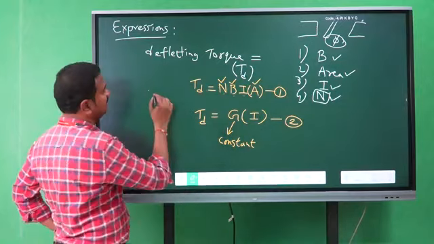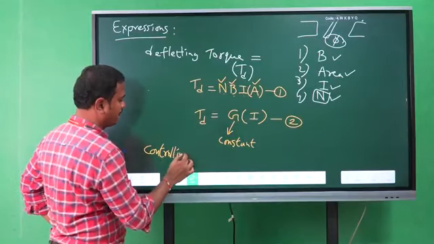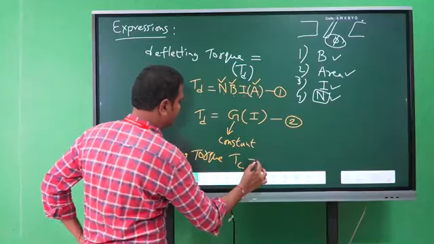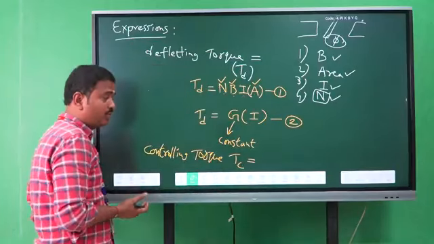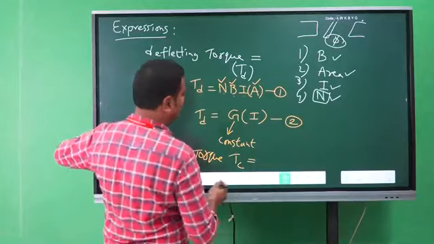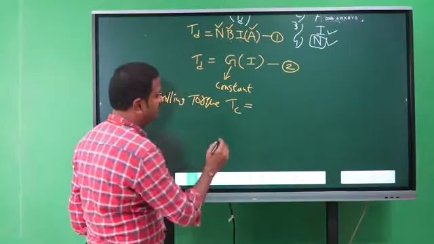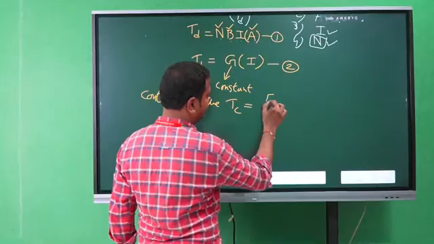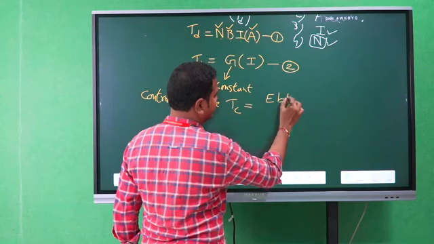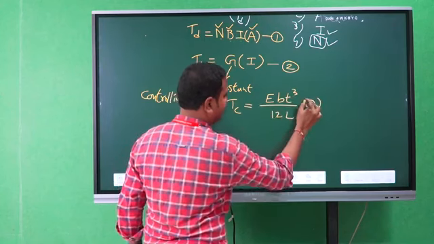Okay, right. Now controlling torque. Now coming to the controlling torque, it is produced by the control springs, right? So for the control springs, from physics, the controlling torque expression is Young's constant E, B T cube by 12L into theta.